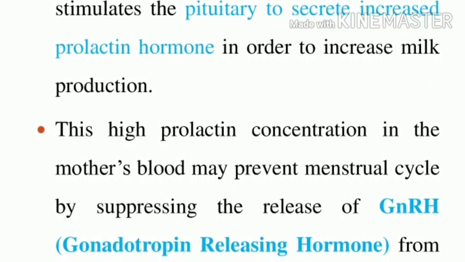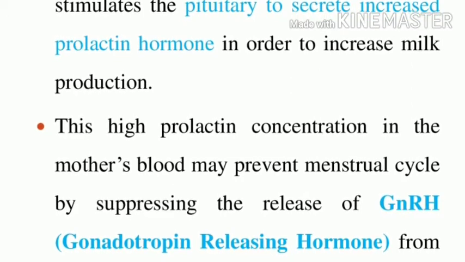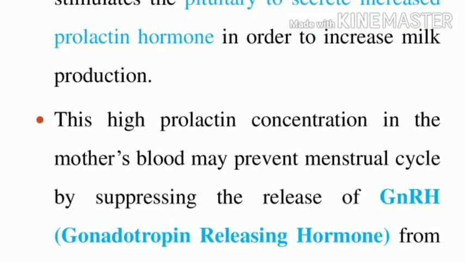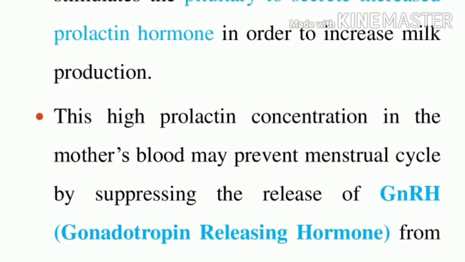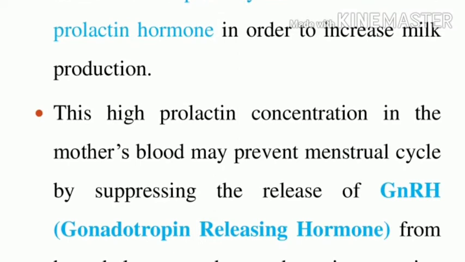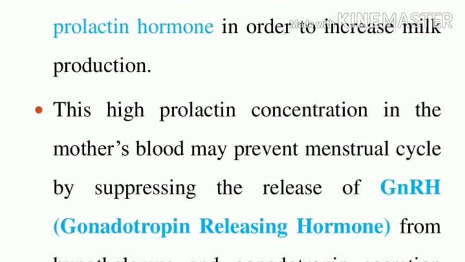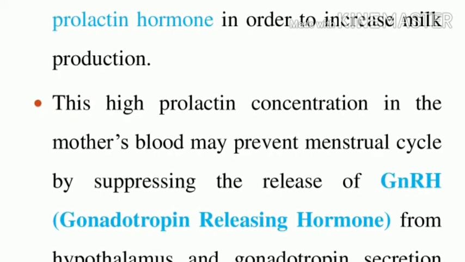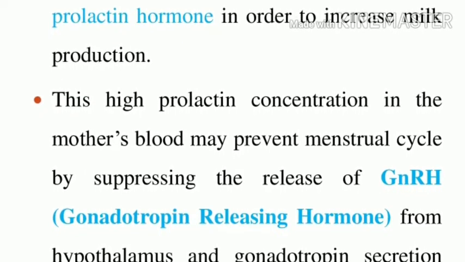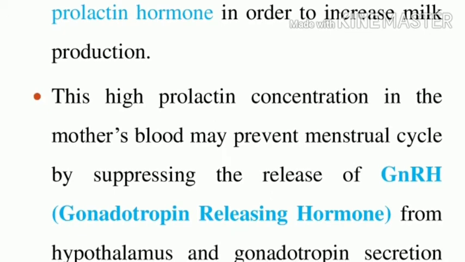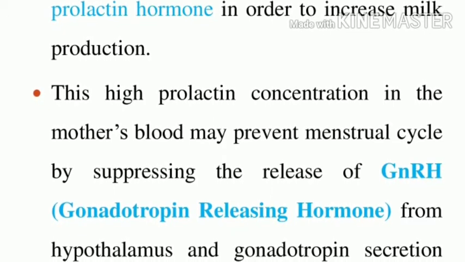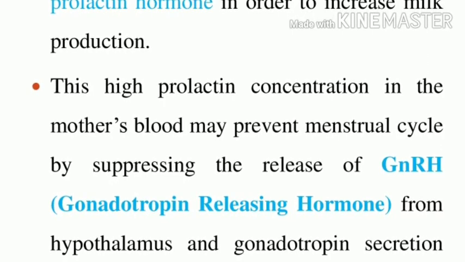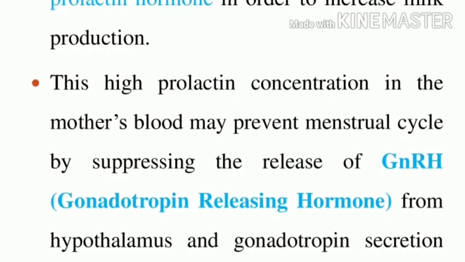This prolactin suppresses the gonadotropin releasing hormone, so there is no menstrual cycle. In the same way, the gonadotropin hormone secretion from the pituitary is also suppressed. What are the two hormones? One is gonadotropin releasing hormone from the hypothalamus, and the other is gonadotropin secretion from the pituitary.